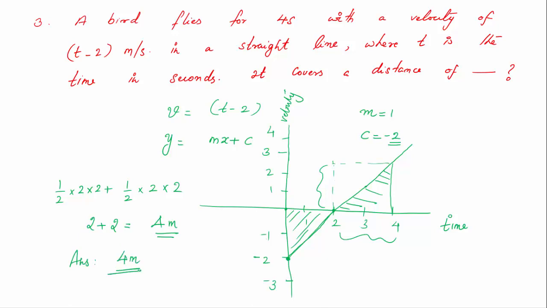So distance covered is nothing but the area under the velocity time graph without considering the sign of it. In the graph of the straight line we plotted, the area under it that it covers is actually 4 meters. So the answer is 4 meters.